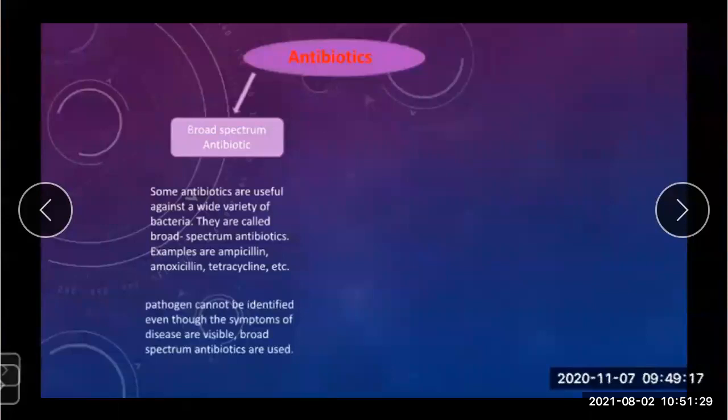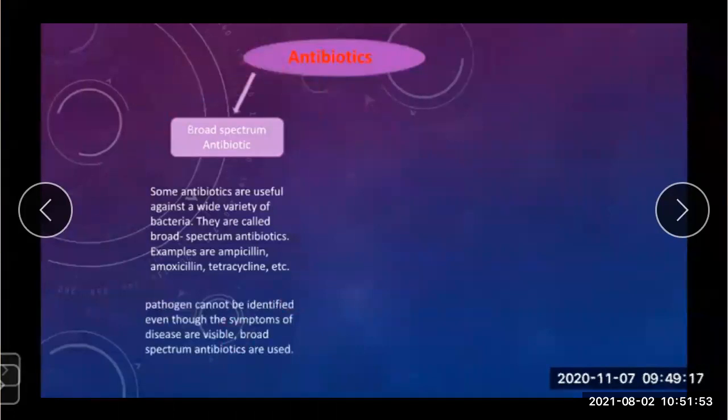It means whenever a person is not detected with which disease he is infected, but the symptoms are seen, then these broad spectrum antibiotics are given to such patients.